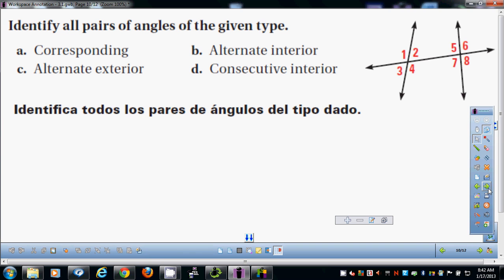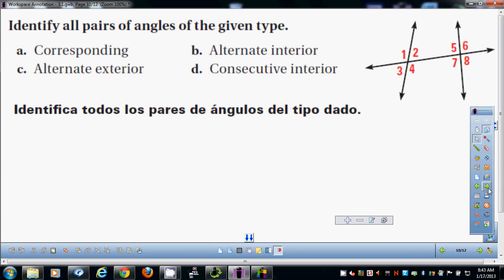There's 4 pairs of corresponding angles. Who can raise your hand and tell me what those 4 pairs would be? Actually, I'm not going to ask. I'm going to pick somebody. Who do I want to pick on? Miss Smothers. Where are my corresponding angles in this picture? Two and 6. Very good.